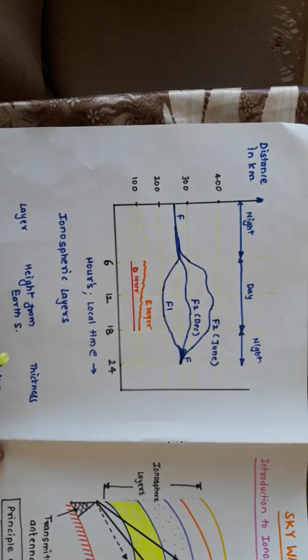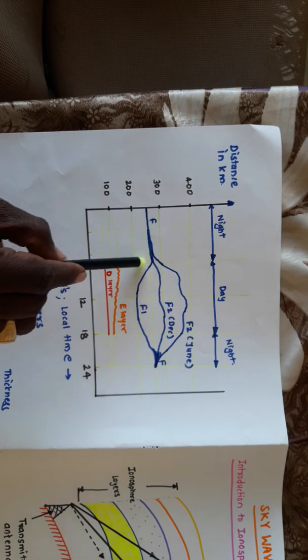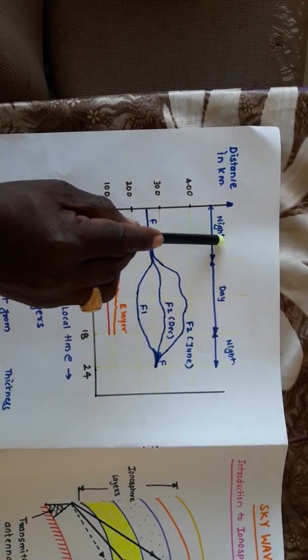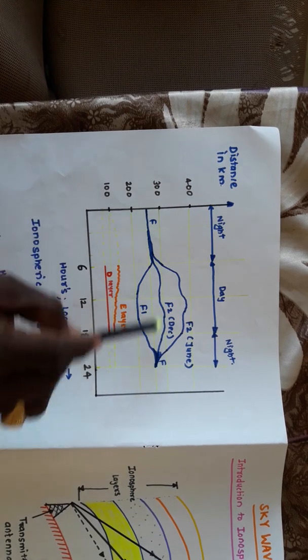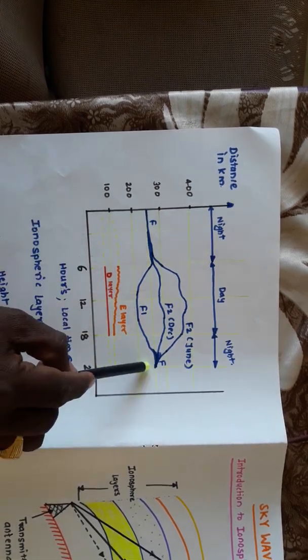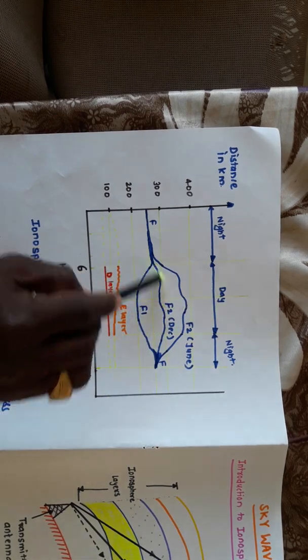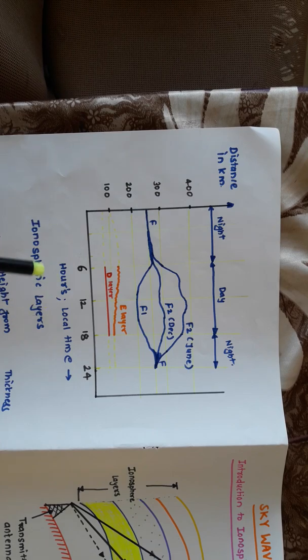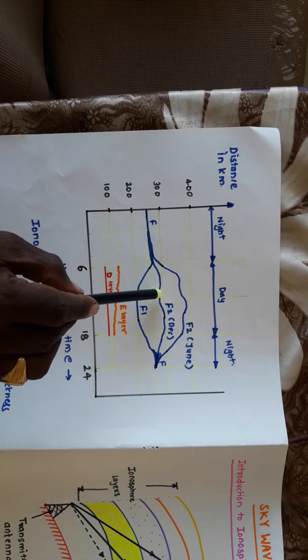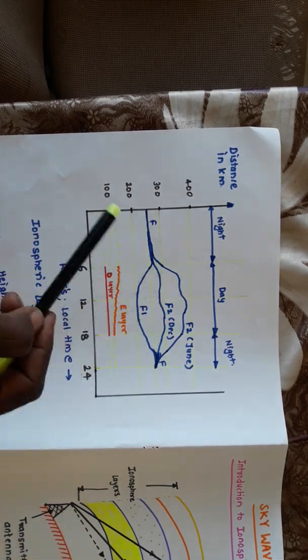Now what we observe is that at night the F1 and F2 layers get combined over here. So this is the night region, and this is also a night region. So during night F1 and F2 are combined, but in daytime these two layers act as different layers. Now one of the most important things is that the F2 layer has different positions as per the month.